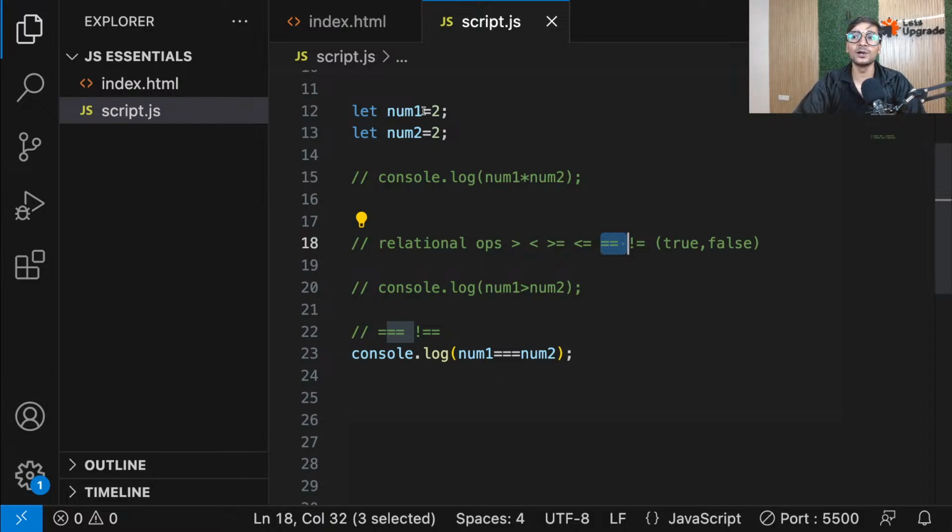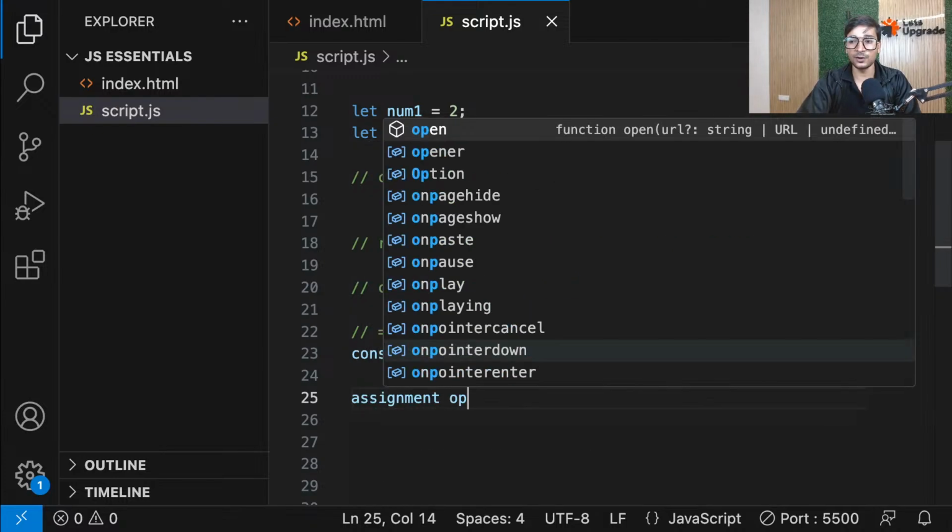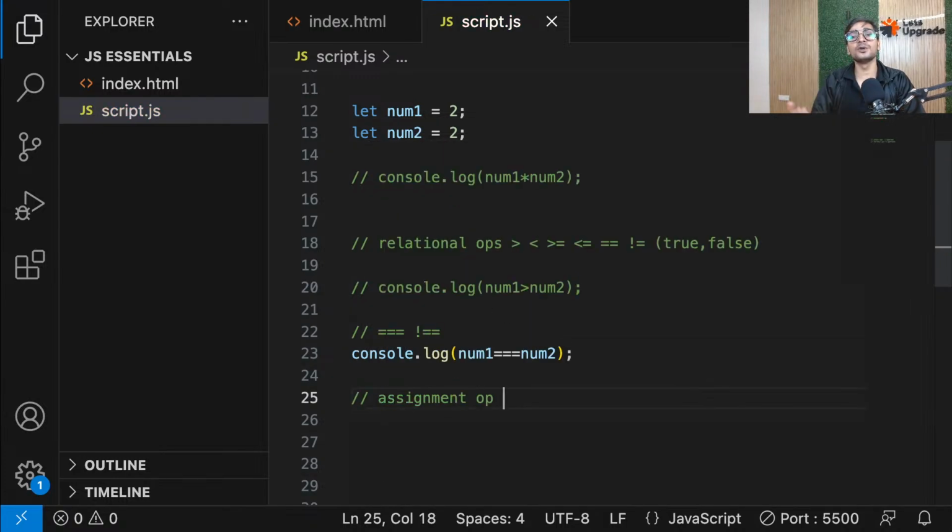And guys, single equal to is used for assignment, right? You're using it to assign values, assigning 2 to num1, assigning 2 to num2. So single equal to is an assignment operator, guys. It's one more category of binary operators which you call as assignment operators. These operators are basically used for assigning values to variables. Okay, and equal to is one example of that. You can see here, right? And why is it a binary operator? Because this is the first operand and this is the second operand.